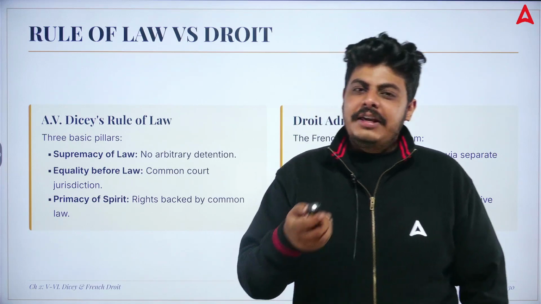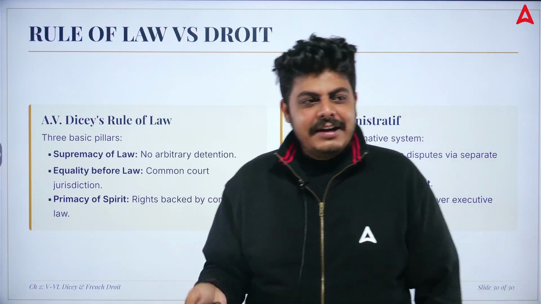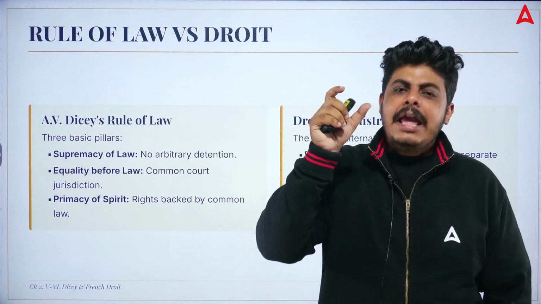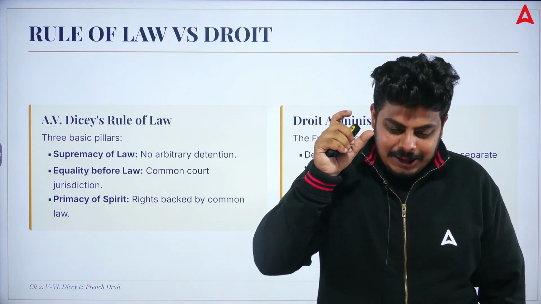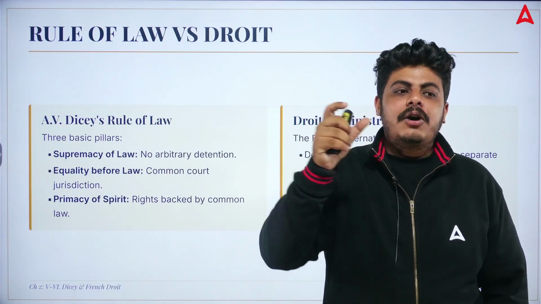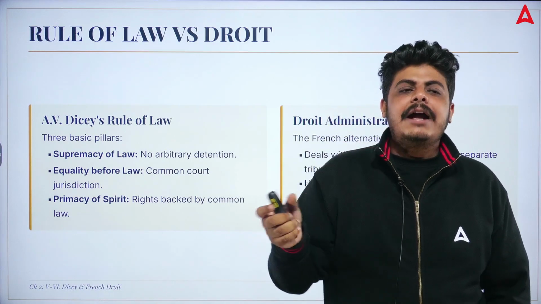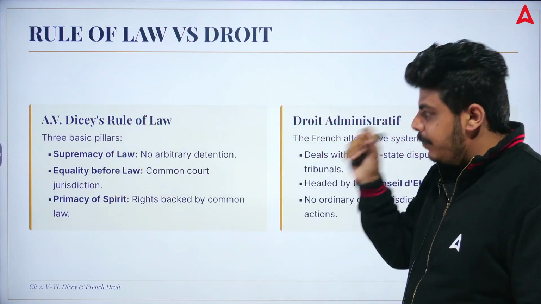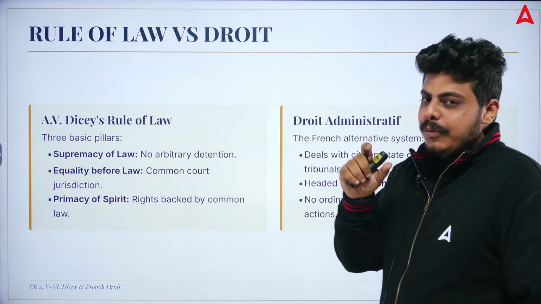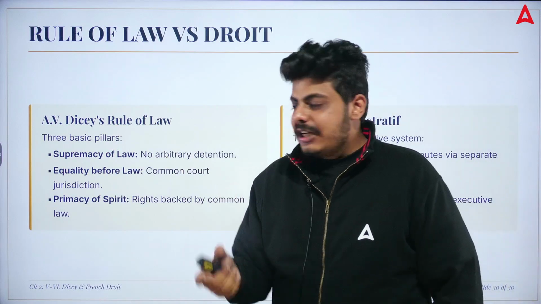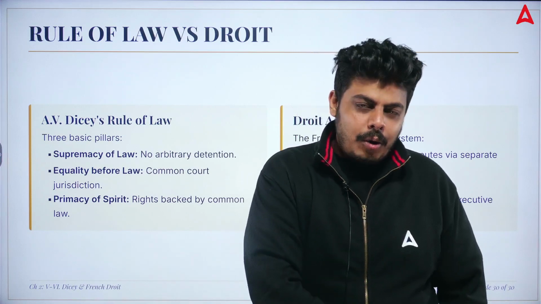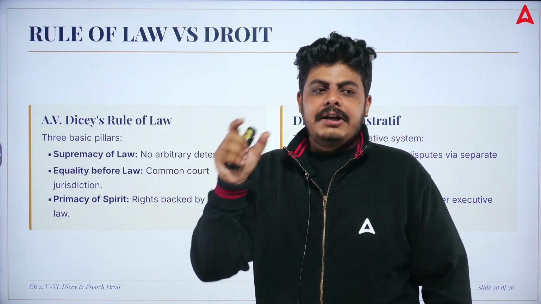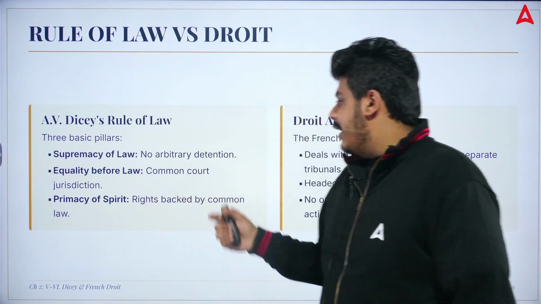Rule of law, we have already seen that A.V. Dicey has given the rule of law, and there should be supremacy of law and equality before law. There is a primacy of the spirit that rights should be backed by the common law. All these three are the pillars: there should be supremacy of law, no arbitrary detention, and equality of law, whether it is a common man or a judge's son, each and every one should be treated the same, and rights backed by the common law.